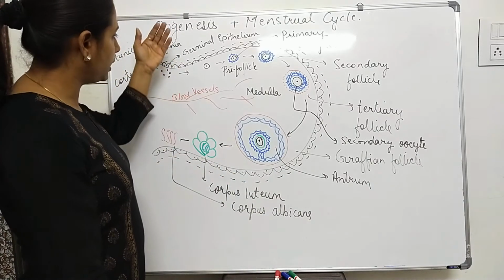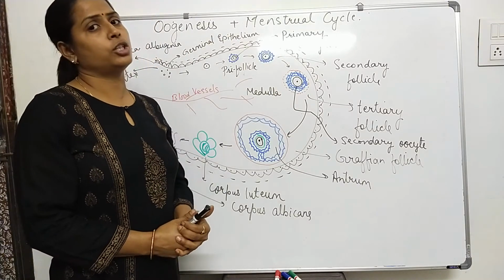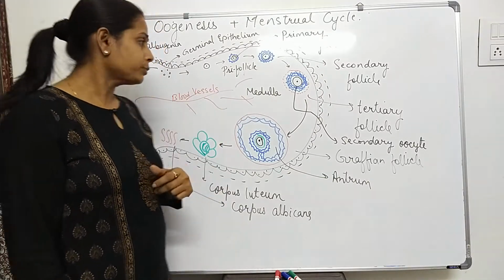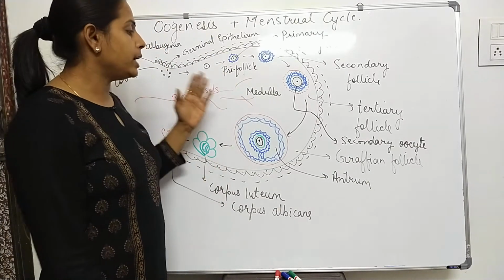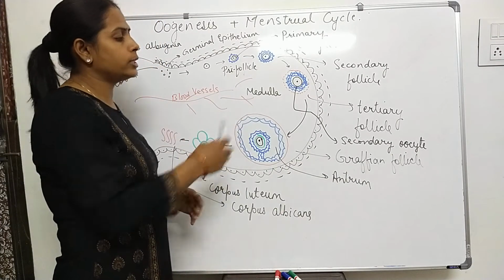Here my main topic is female gametogenesis, which is known as oogenesis, the process of formation of the egg inside the ovary. The ovary is one pair present in the female body, the main primary sexual organ in the human female. Now what happens in the oogenesis process?